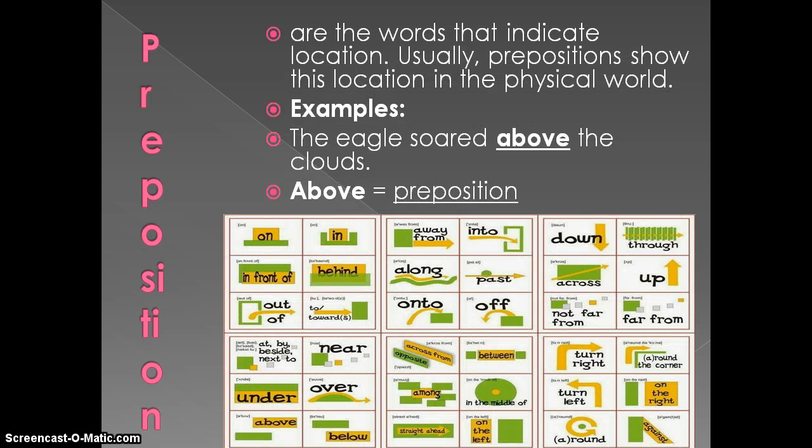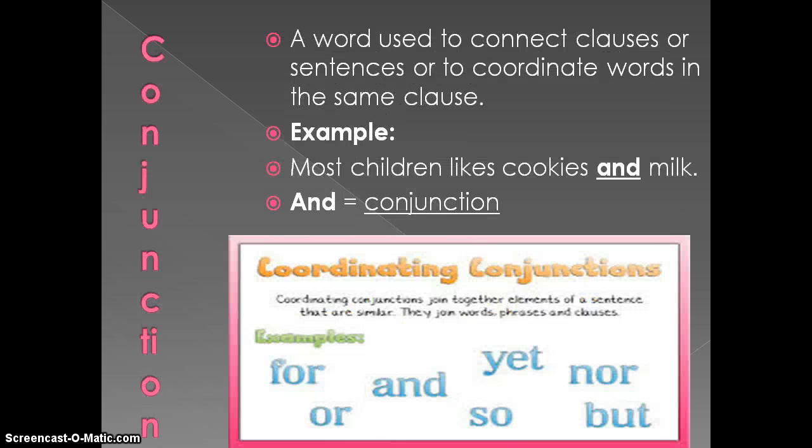Prepositions are the words that indicate location. Usually, prepositions show this location in the physical world. Example: The eagle soared above the clouds. The word above is the preposition.